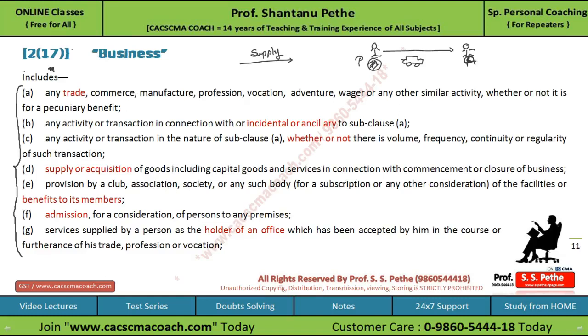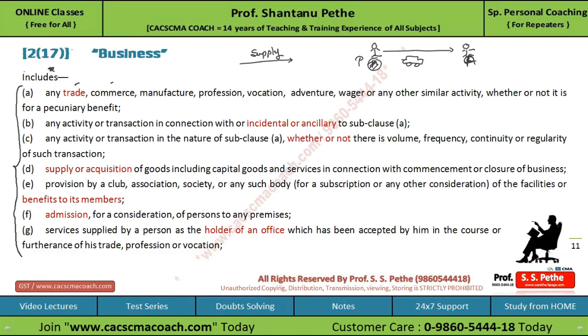The first point says that any trade, commerce, manufacture, profession, vocation, adventure, wager or any other similar activity, whether or not it is for pecuniary benefit. So whether you are working for benefit, to earn profit or not, it doesn't matter. If it is related to trade, commerce, etc., it will be treated as business.